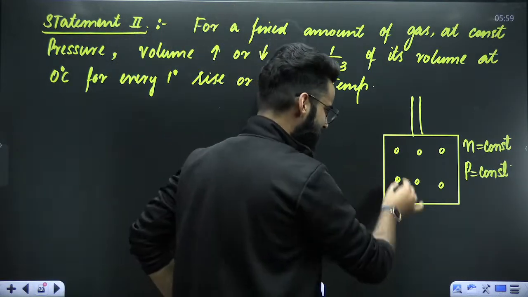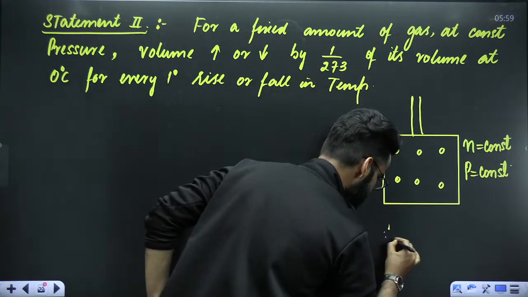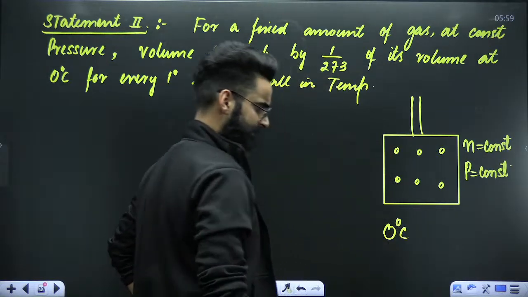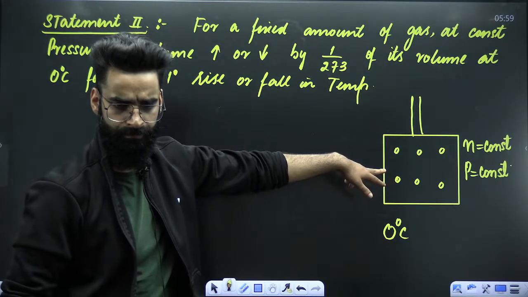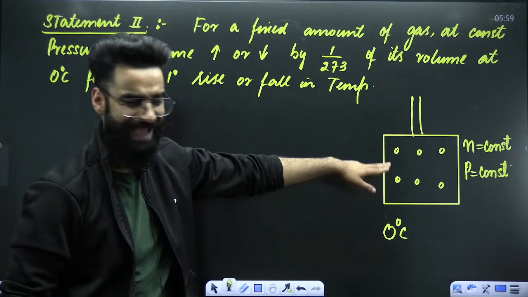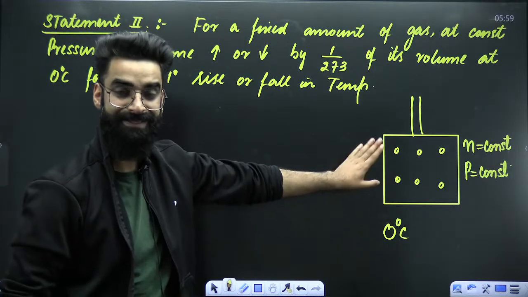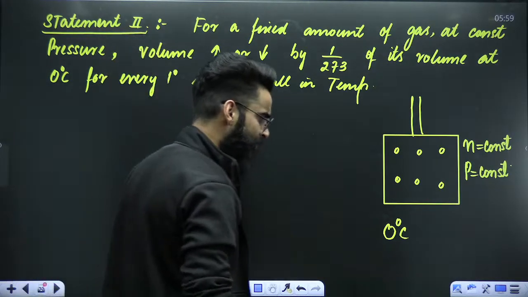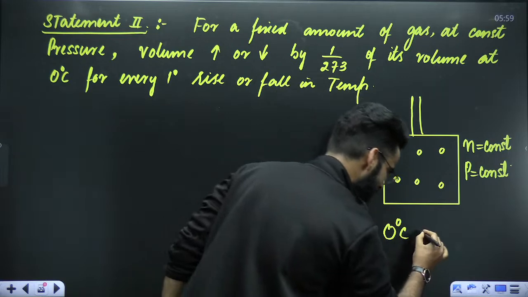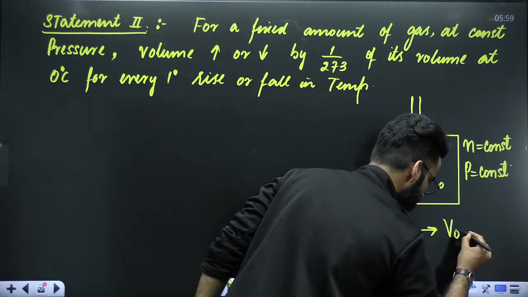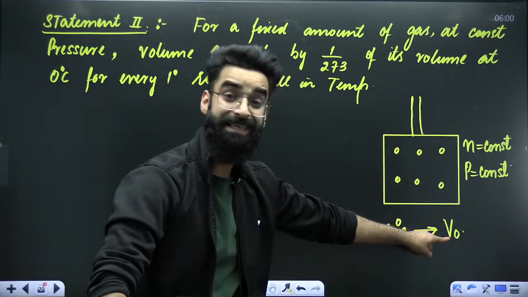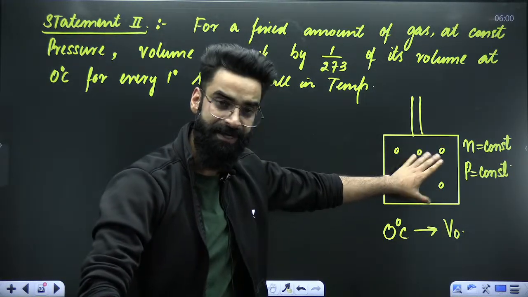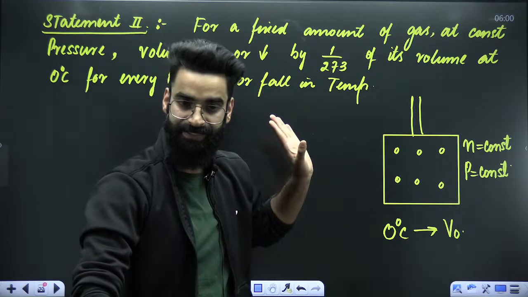Let's assume that this particular gas over here is kept at temperature 0 degree centigrade. The temperature of the gas in the container is 0 degree centigrade. Let's assume when the temperature of the gas in the container is 0 degree centigrade, volume of the gas, for example, is V0. What is V0? V0 is the volume occupied by the gas when the temperature of the gas is 0 degree centigrade.